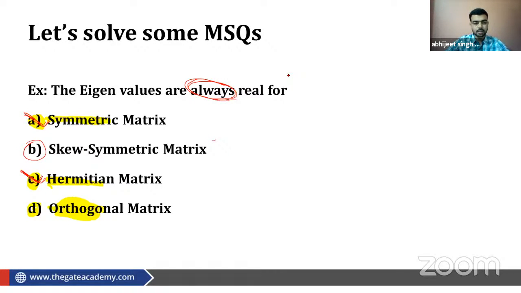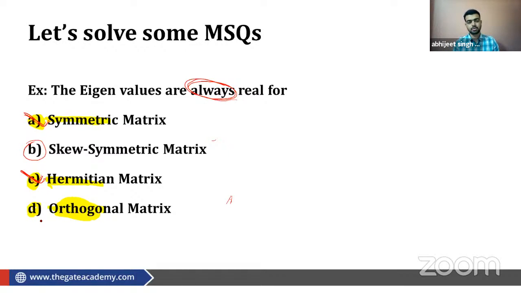Okay. I think for an orthogonal matrix, it can give you the eigenvalue as 0 also. If you are having a 3 cross 3 matrix, or a 2 cross 2 matrix, its eigenvalues can be 0 also. So that's why we are not taking that much into account.